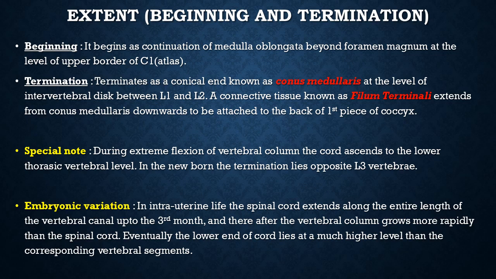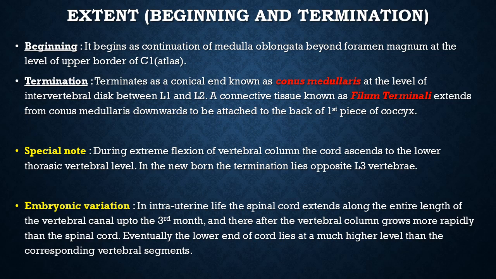In intrauterine life, the spinal cord extends along the entire length of the vertebral canal up to the 3rd month, and thereafter the vertebral column grows more rapidly than the spinal cord. Eventually, the lower end of the cord lies much higher than the corresponding vertebral segment. So the vertebral column length is equal to the length of the spinal cord up to 3 months.